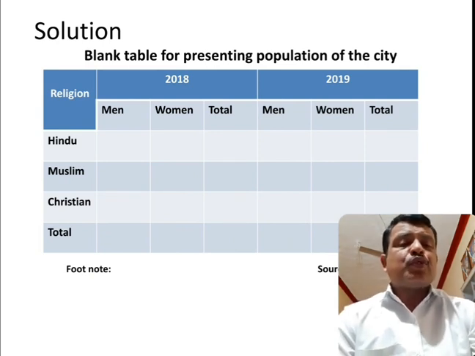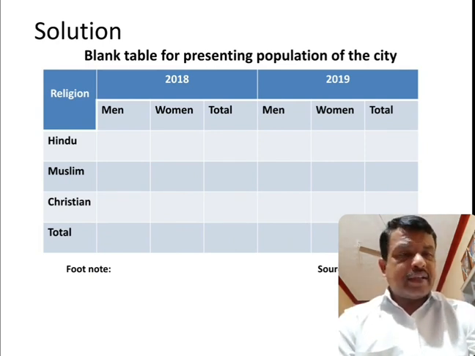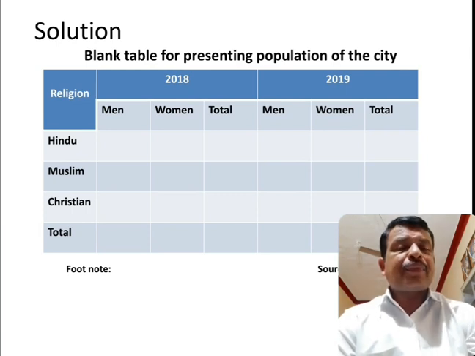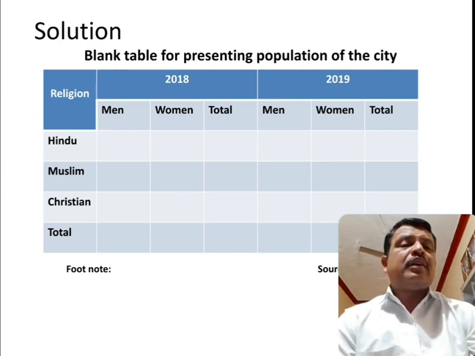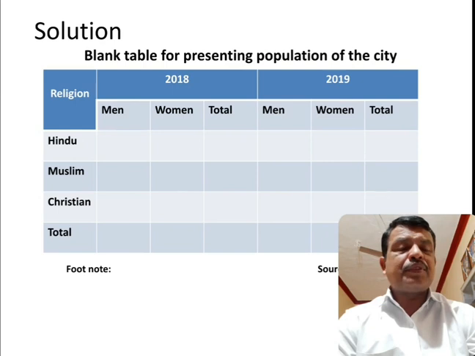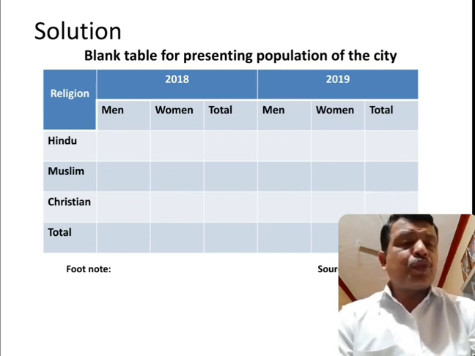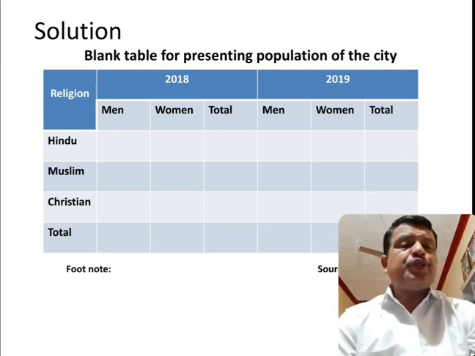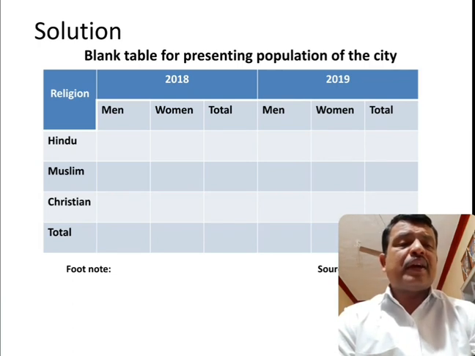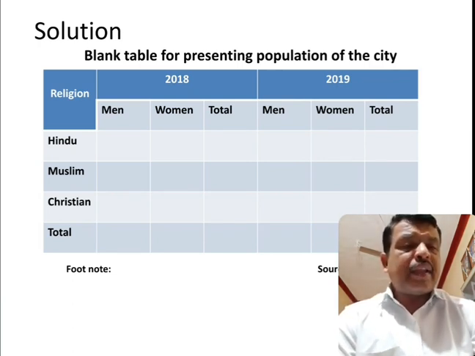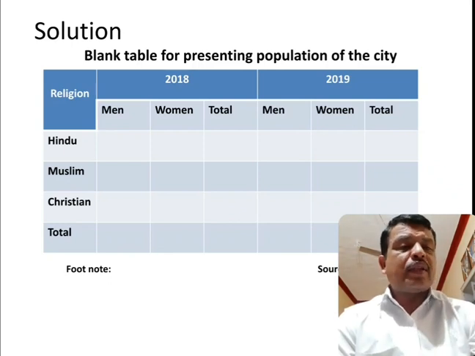The side on which I have taken the year is called rows. So from top to bottom is columns, left to right is rows. So here in 2018, again I am going to classify on the basis of men, women and total. And in 2019 again I am going to do the same: men, women and total.